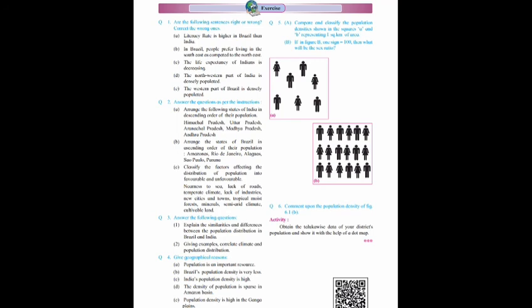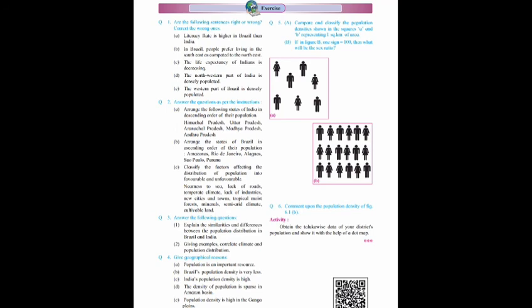Third is, the life expectancy of Indians is decreasing. It is a wrong statement. The correct statement is, the life expectancy of Indians is increasing. Next is, the northwestern part of India is densely populated. It is also wrong.